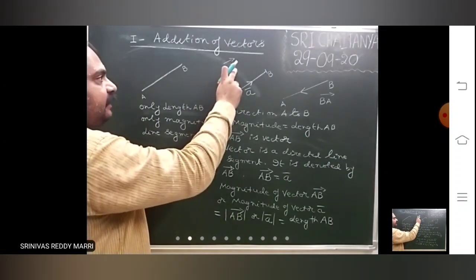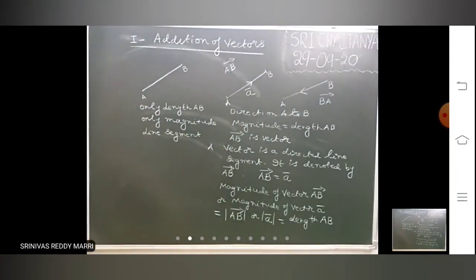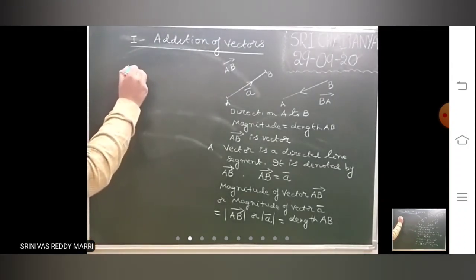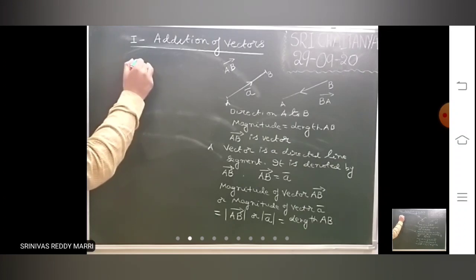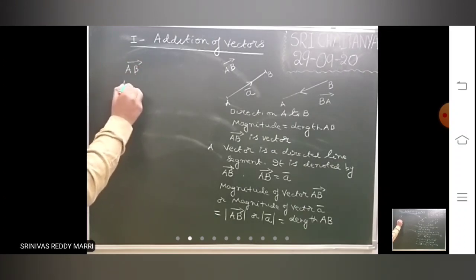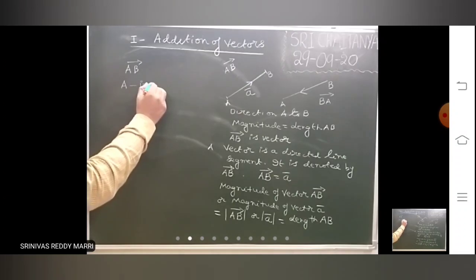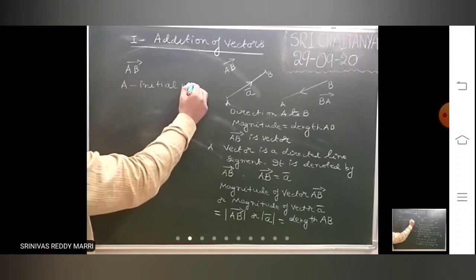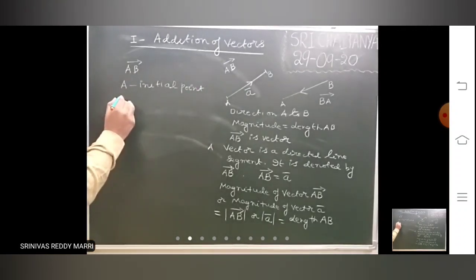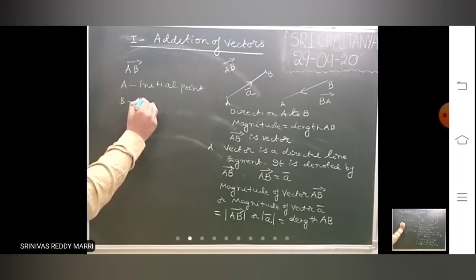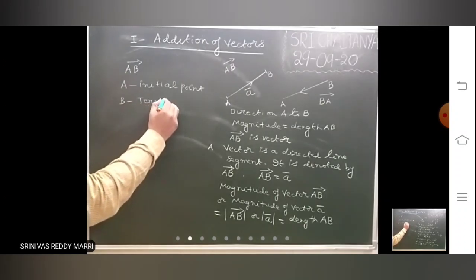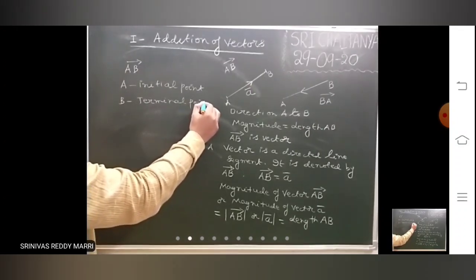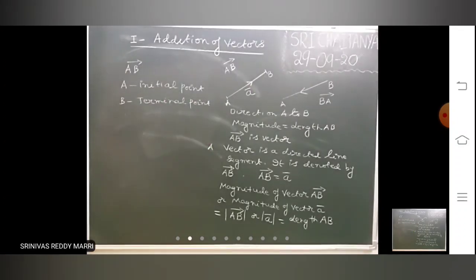Initial point to terminal point direction will be there. In the vector AB bar, A is the initial point and B is the terminal point.